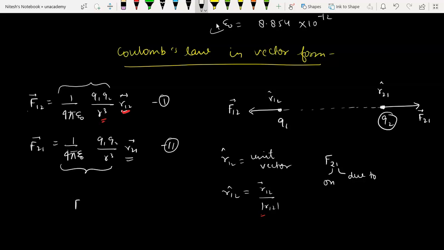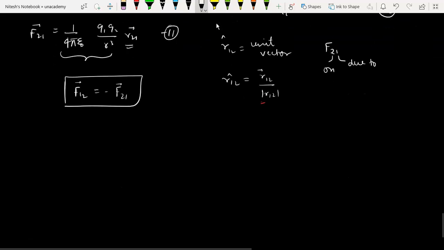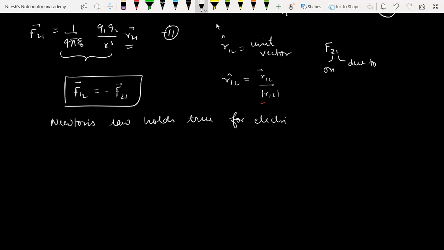So we can write, because force is a vector quantity, F12 is equal to minus F21. And this also tells us that Newton's law holds true for electrical forces.